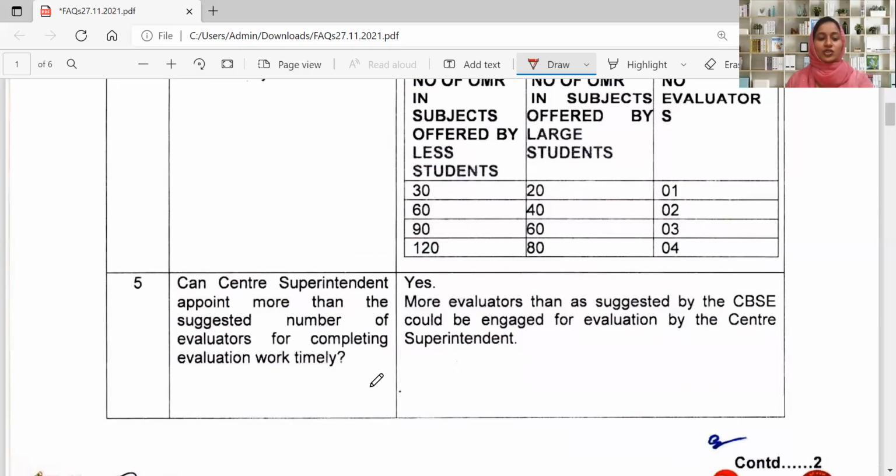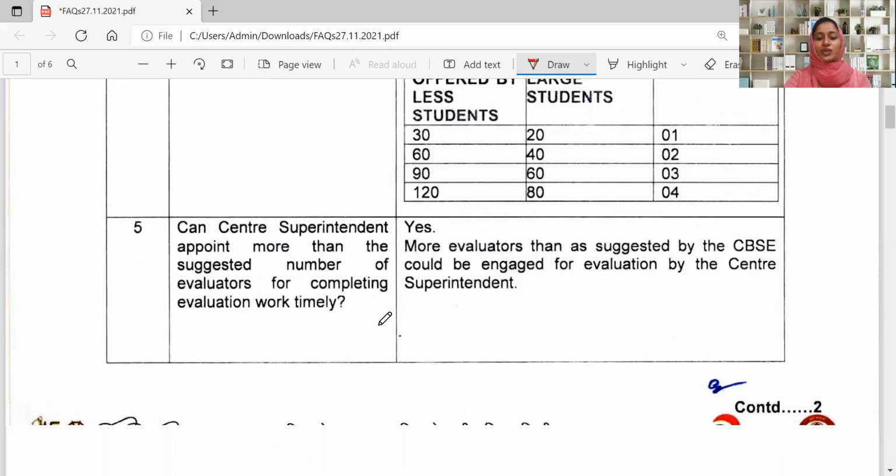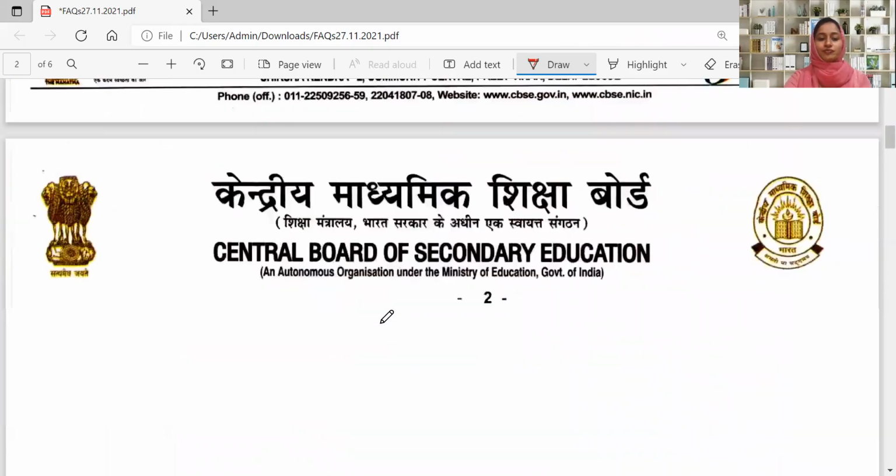Can the center superintendent appoint more than the suggested number of evaluators for completing evaluation work timely? Yes, the center superintendent can appoint more evaluators than suggested by the CBSE board to make the work easier and faster. It purely depends on the center superintendent.